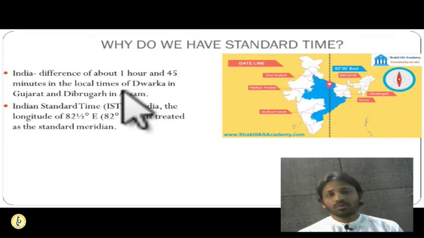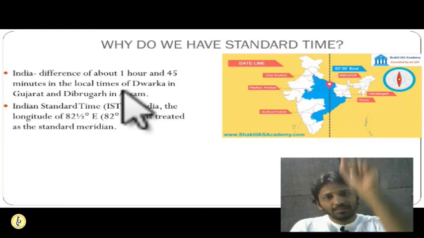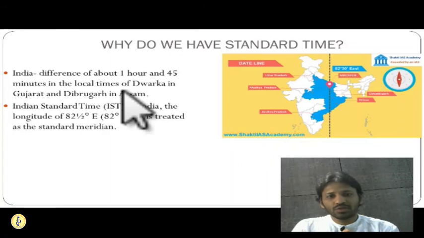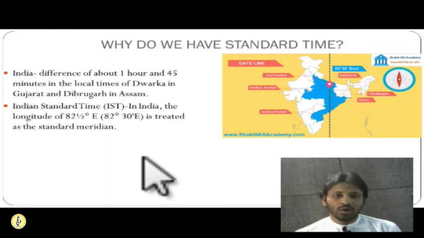Okay. So when time is calculated using the longitude, each and every country, to calculate its own time, maintains a standard time, or it chooses a standard meridian using which it keeps its time. So why is it done like that? For example, there is a 12 o'clock on the prime meridian.